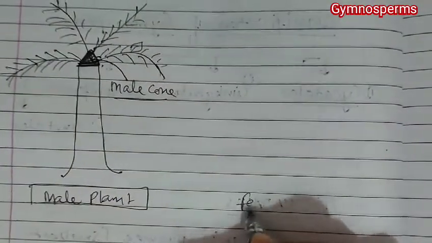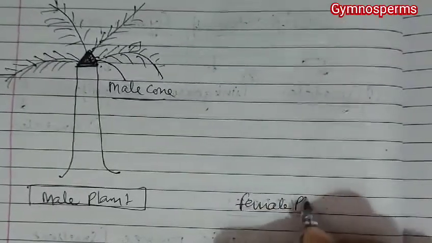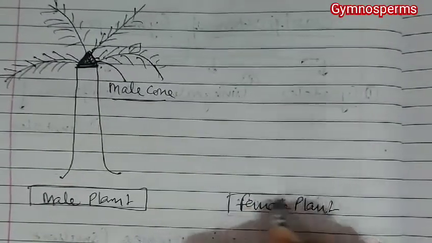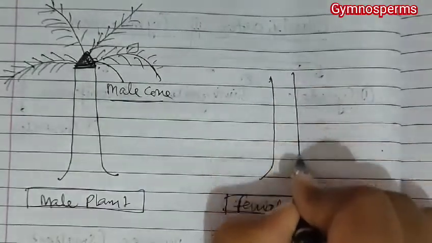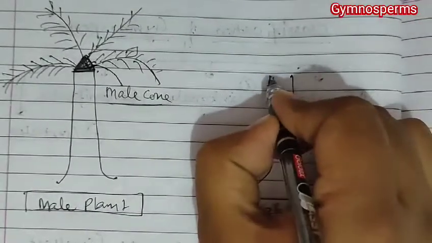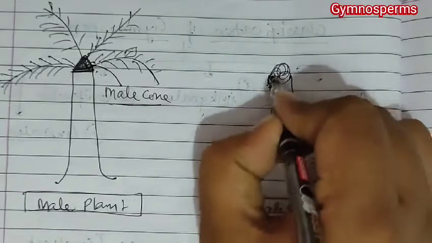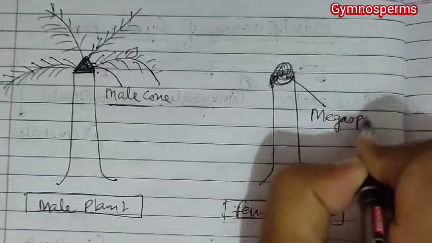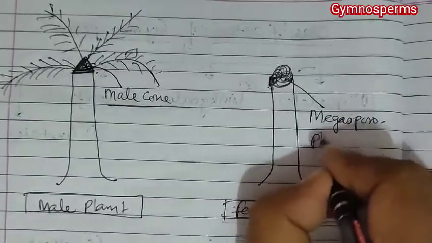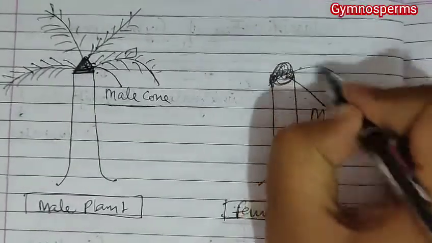Now the same if we draw a female plant, then we come to know that the female cone is absent, but megasporophylls are present.